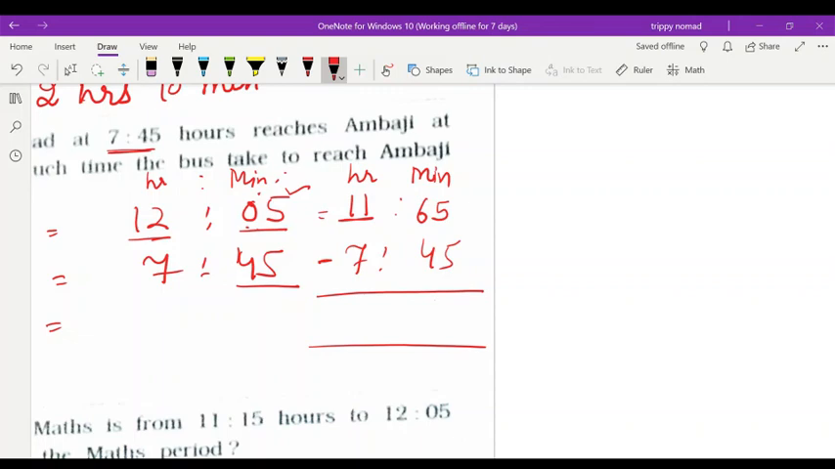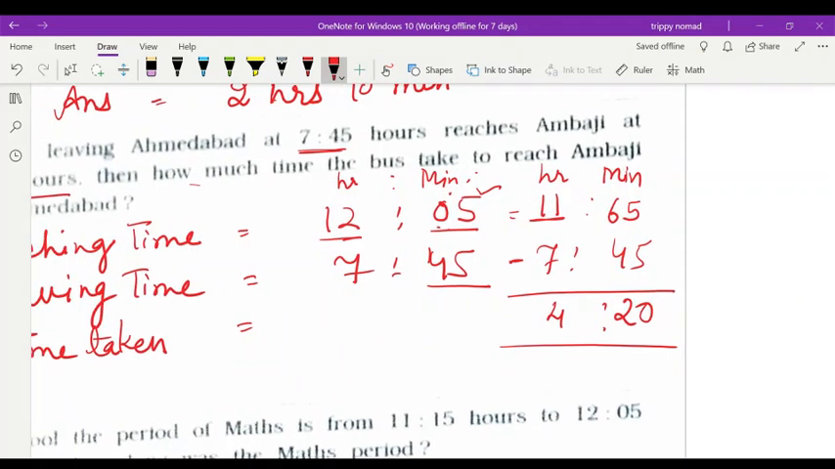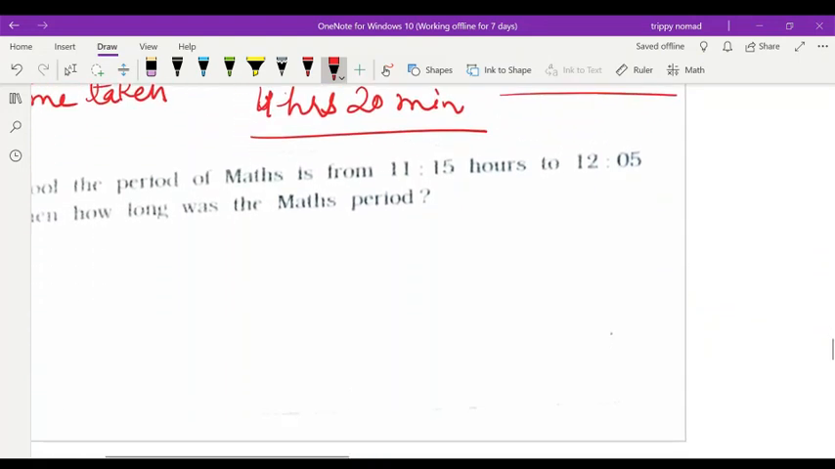What time will you get after subtracting here? 20, and 11 minus 7 is 4. So what will be the time taken? 4 hours 20 minutes. That will be the answer. I hope you understood how I explained it to you.